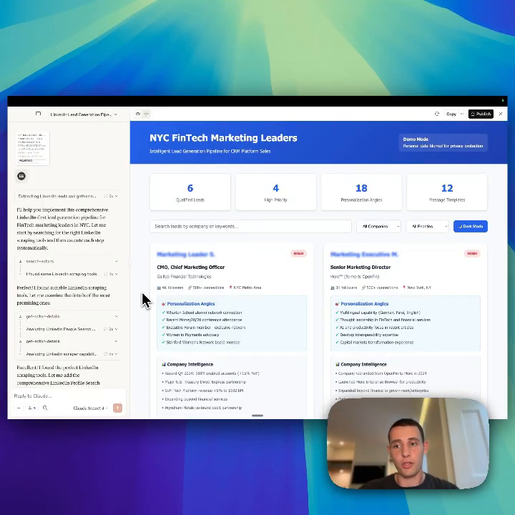The other really powerful thing you can do is you can actually enrich this with Apollo. So Apify has an Apollo scraper. You can actually go and take these LinkedIn leads that you found, and then you could use Apollo to find their email, more information about them, or even use Apollo from the start. So lots of things that you can do. And like I said, it's less now about what's possible. It's more understanding how to use the tools to your advantage to get the output that you want.